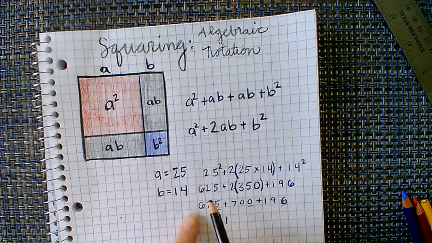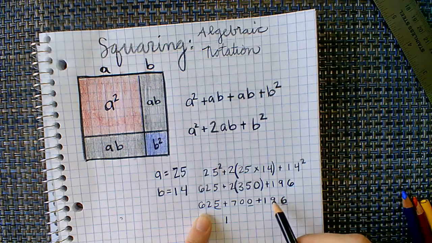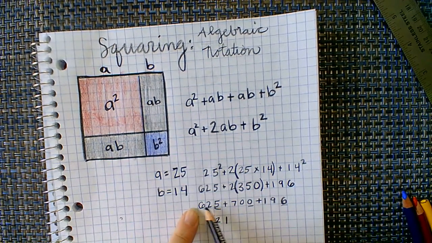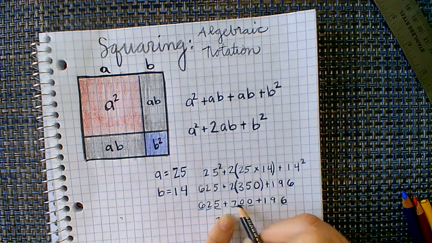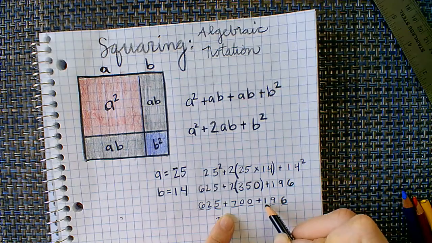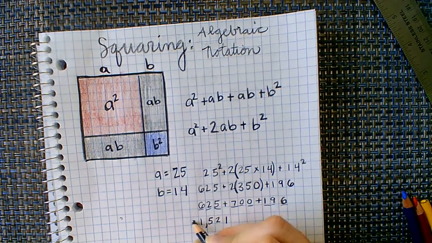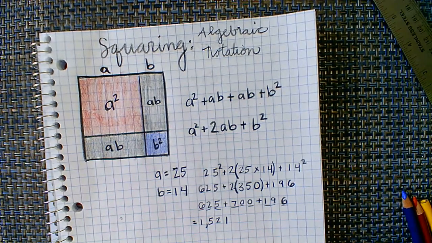Carry the 1. 1 plus 2 is 3, plus 0 is 3, plus 9 is 12. Carry the 1. 1 plus 6 is 7, plus 7 is 14, plus 1 is 15. So my answer is 1,521.